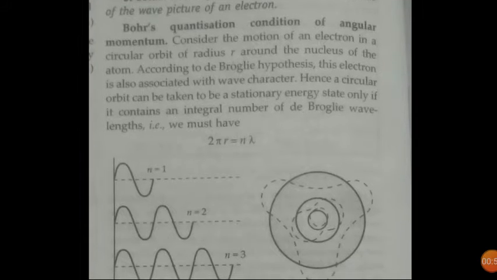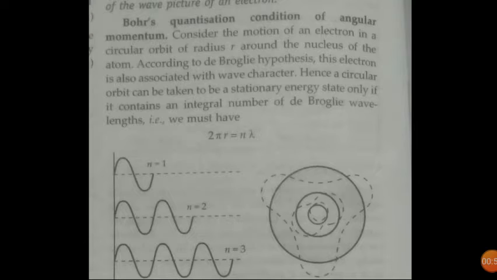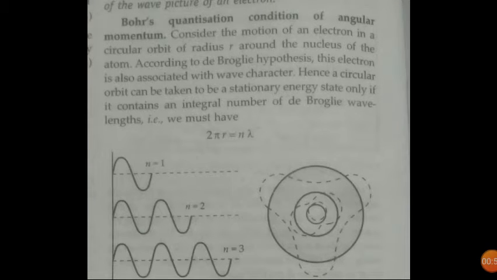Okay, so here you can see in Bohr's quantization condition, consider the motion of an electron in a circular orbit of radius r around the nucleus of the atom. In Rutherford's atom it was clear how the arrangement of an atom is.